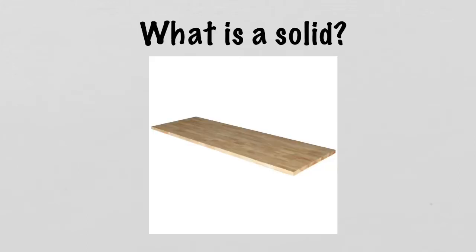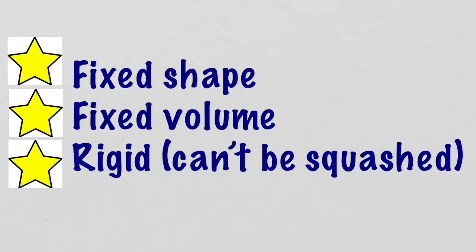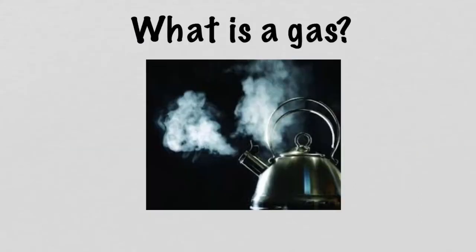What is a solid? Well, we already went over today that wood is a solid. Some of the characteristics of a solid are it has a fixed shape, a fixed volume, and it's rigid, so it can't be squashed.